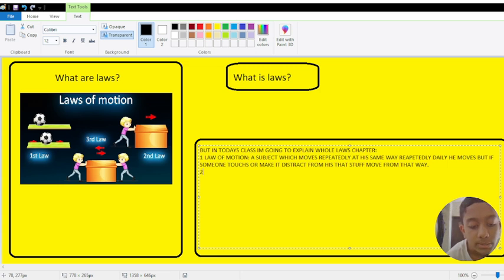Now we will learn the second law of motion. What is the second law of motion?